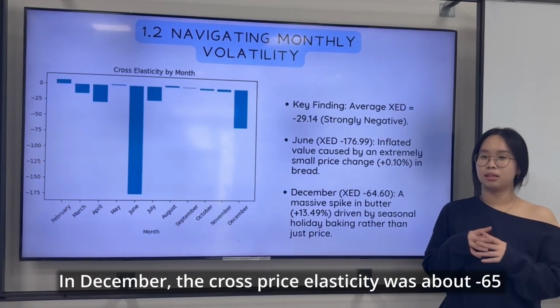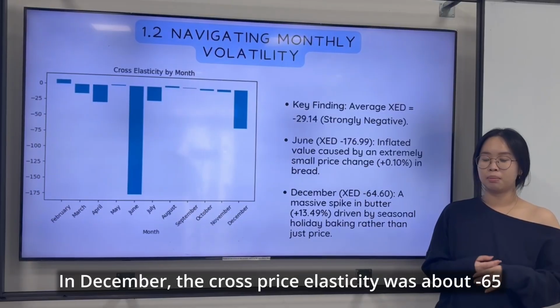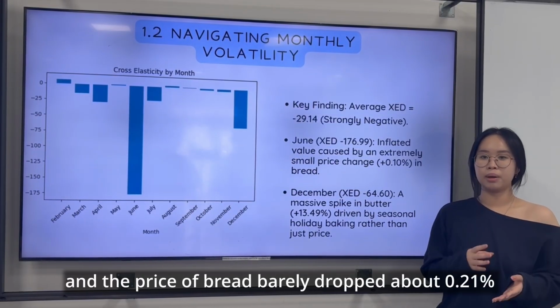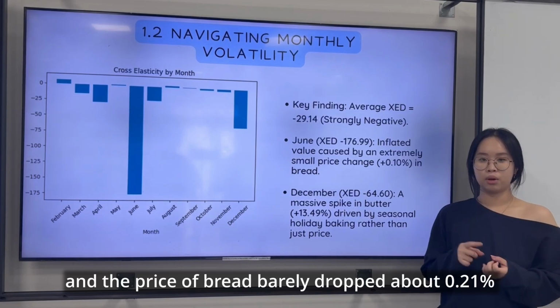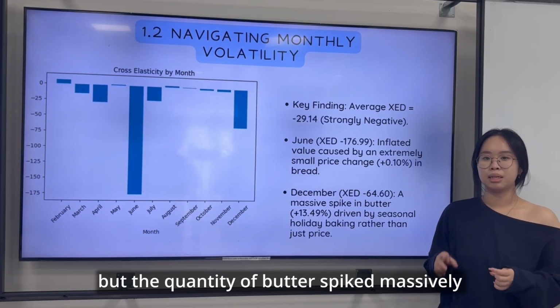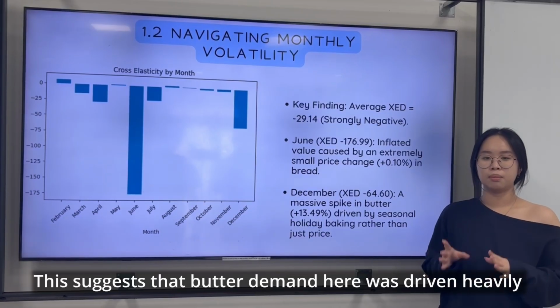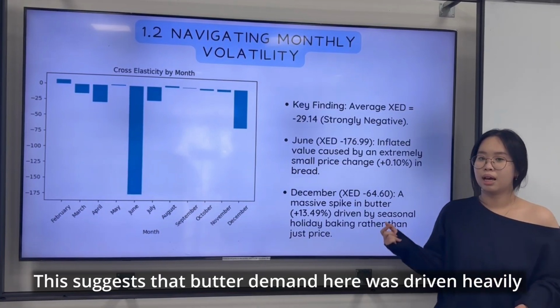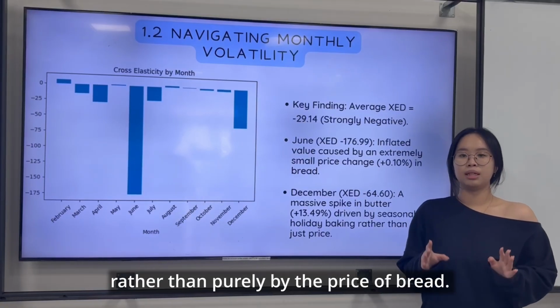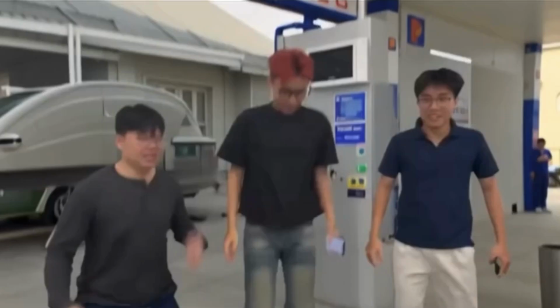So you can see that in December, the elasticity was about minus 65, and the price of bread barely dropped, about 0.21%, but the quantity of butter spiked massively. This suggests that the butter demand here was driven heavily by seasonal factors like holiday baking rather than purely by the price of bread.